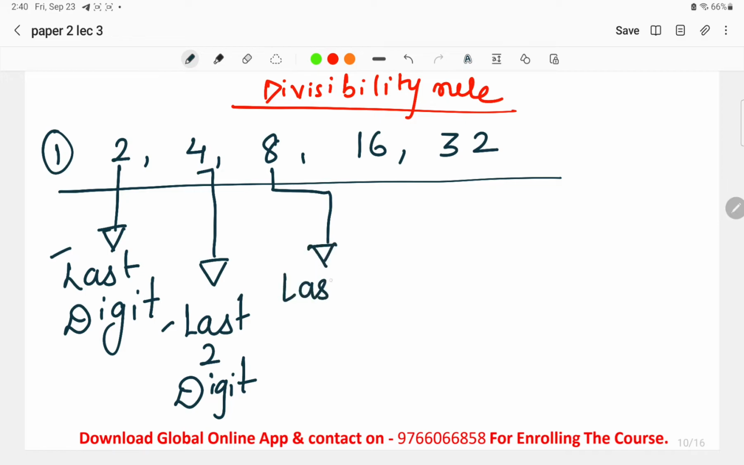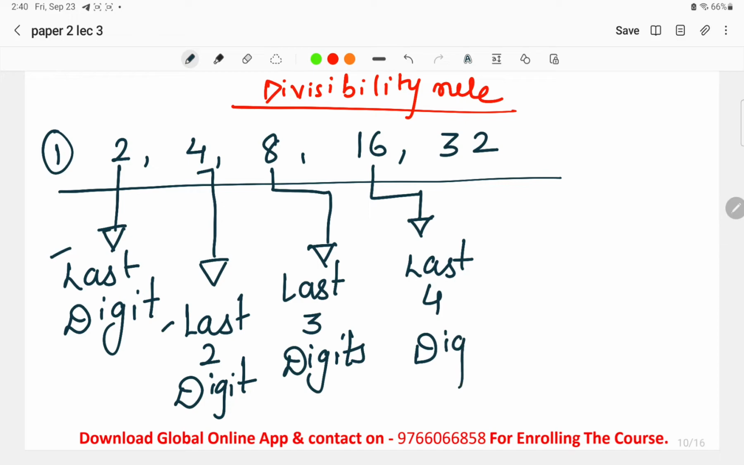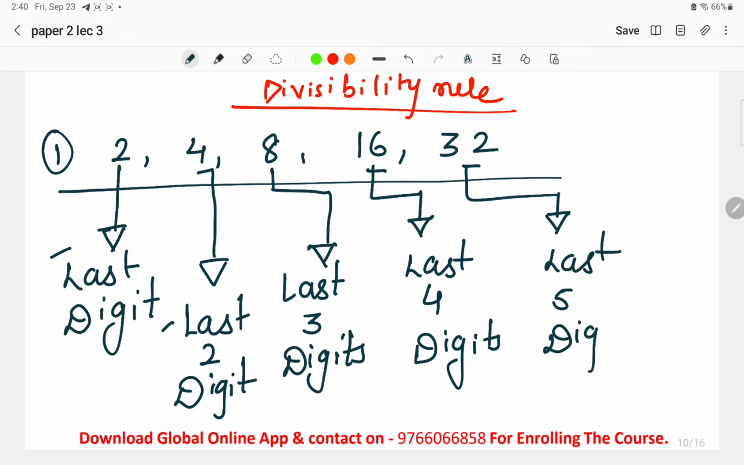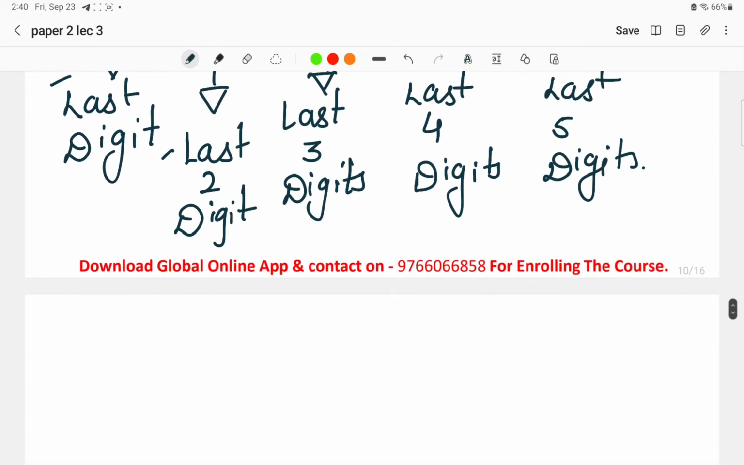In 8's divisibility test we will check the last 3 digits. In the 16 divisibility rule, we will check the last 4 digits. And in the case of 32's divisibility test, we will check the last 5 digits. So this is something that we have to keep in mind. Now what we have to check regarding the last digits, let us discuss that.